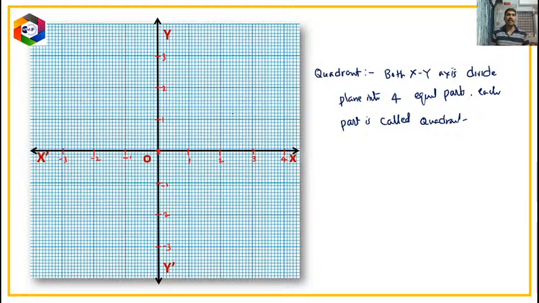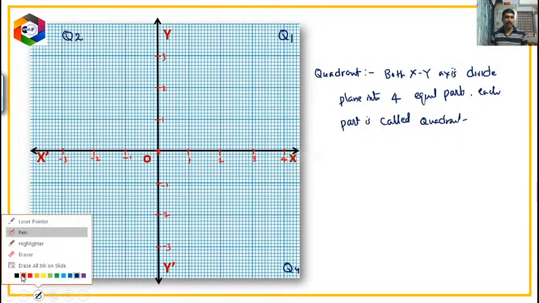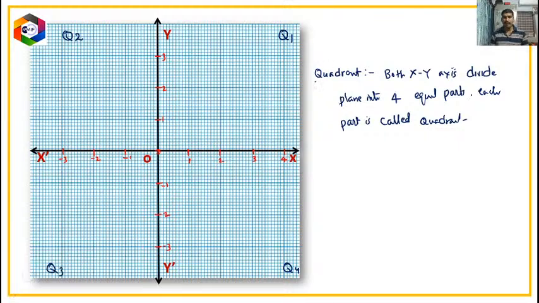Generally, how do we name the quadrants? In the anti-clockwise direction, starting from this one, we name it quadrant 1, and going anti-clockwise, as I mentioned, this will be quadrant 2, this is quadrant 3, this is quadrant 4. Is it clear, children? So what actually is a quadrant? A quadrant is the region divided by both the x and y axes.